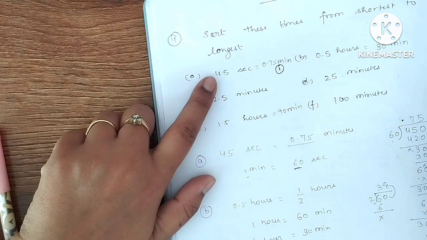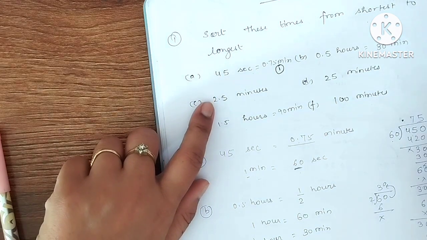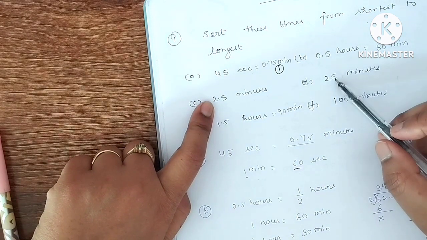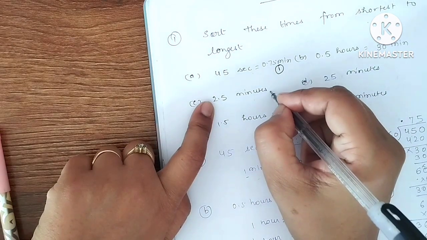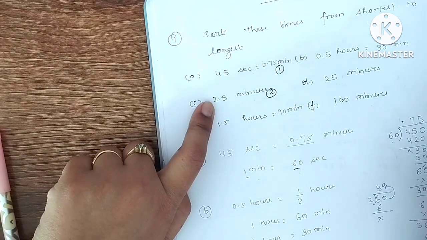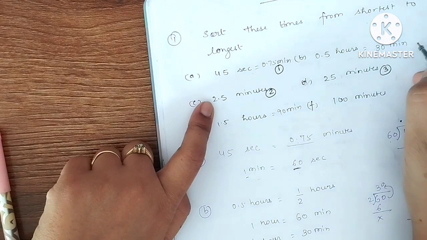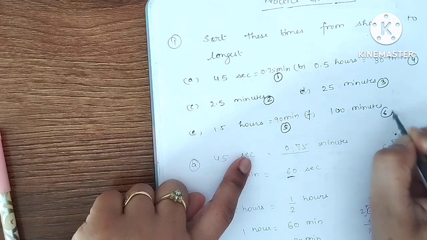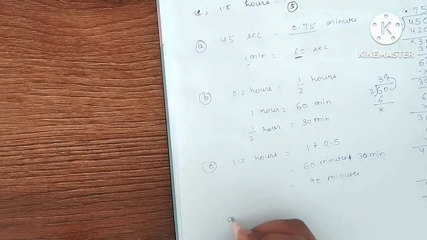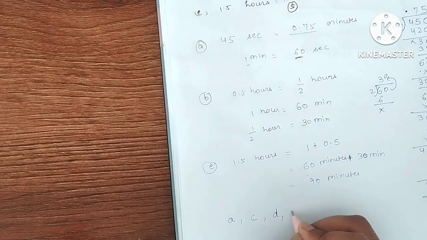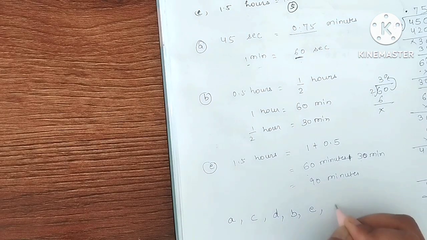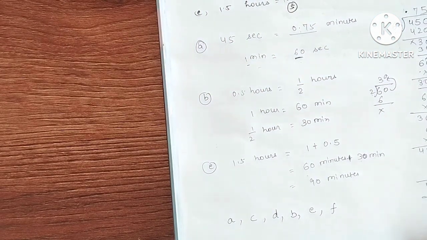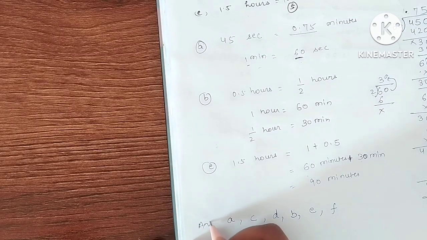Then after 0.75, which one? 2.5 minutes. See, this is 30, this is 25, this is 90, this is 100. So this one is second. Then third, this. Then fourth, this. Then fifth, this. Then sixth, this. So what is my number? A, then C, then D, then B, then E, then F. Clear? This is my answer.